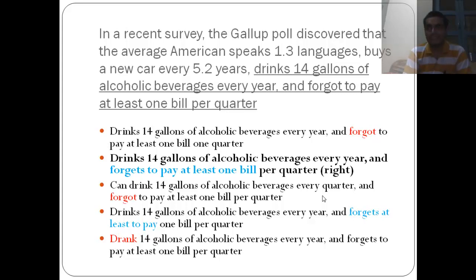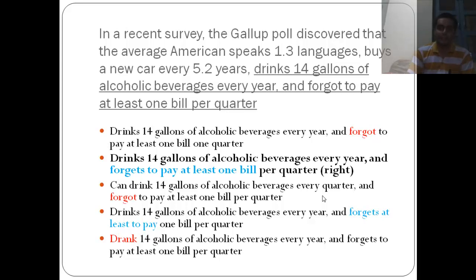Now we are not talking about "at least"; we are talking about in general they forget to pay at least one bill. So "forgets at least to pay one bill" is actually going in the very wrong direction, and it makes no sense. Okay, let's look at the last one. "Drank 14 gallons of alcohol per year and forgets to pay at least." Here the second part is right, but "drank" is again changing the meaning.